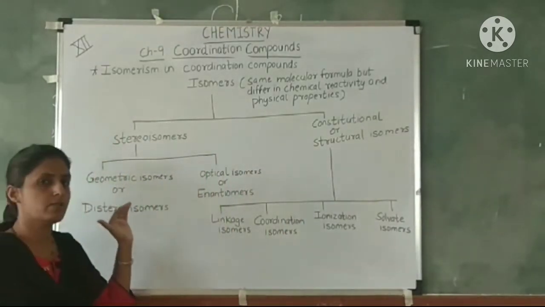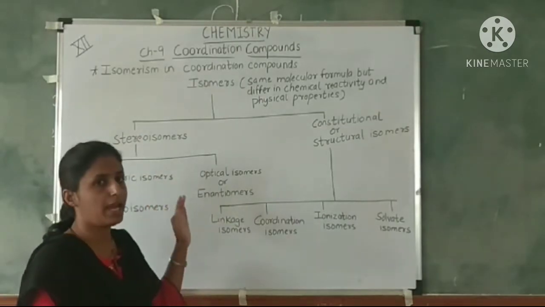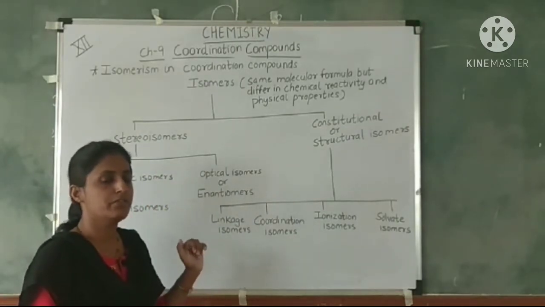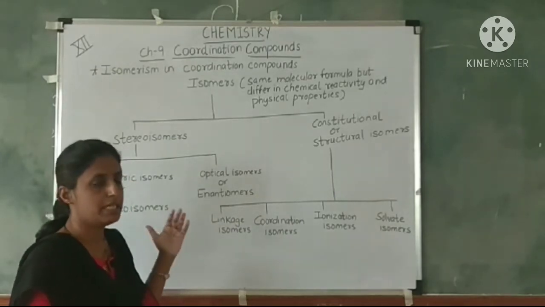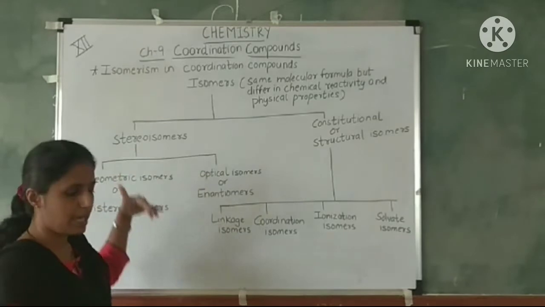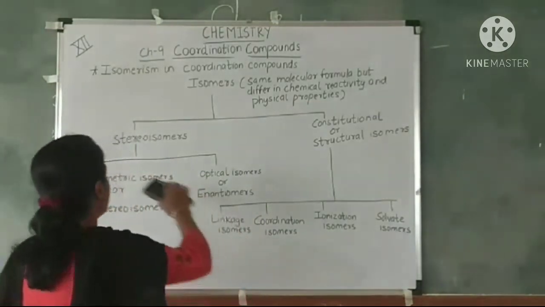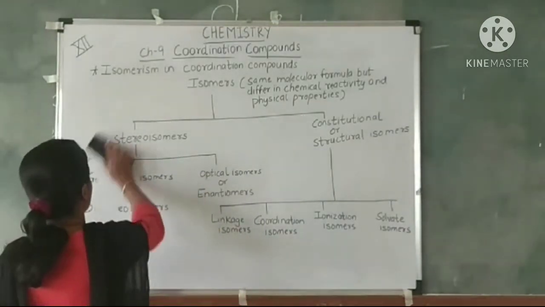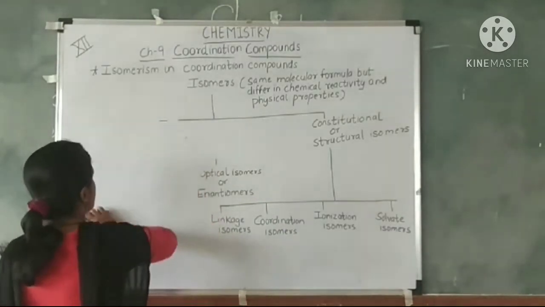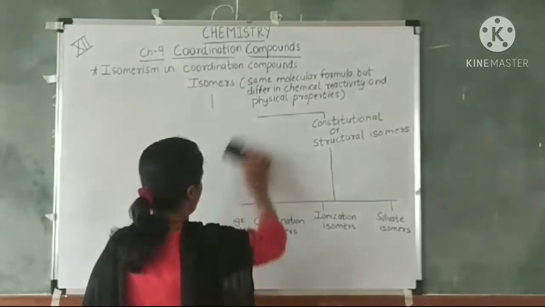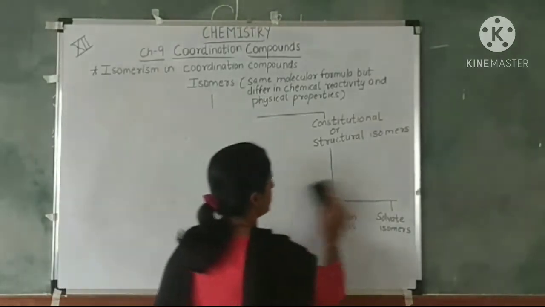So let's study what are stereoisomers. In stereoisomers, the compounds have the same atoms but they are arranged differently in space. Their spatial arrangement is different. We know that for stereoisomers there are two categories, geometric isomers and optical isomers. We will first start with geometrical isomers.